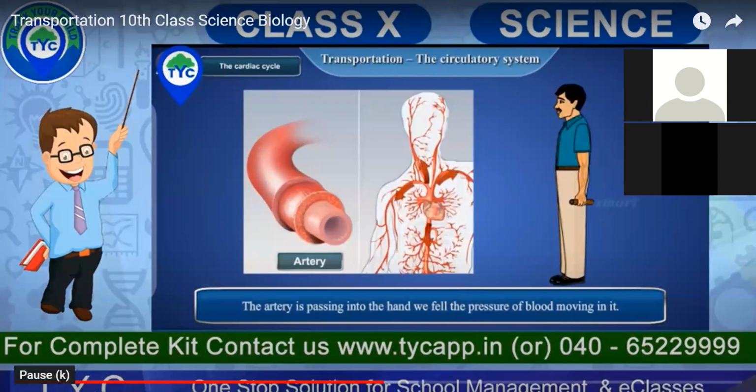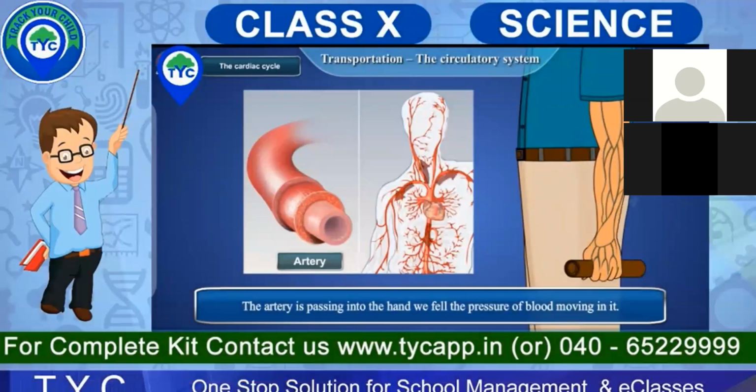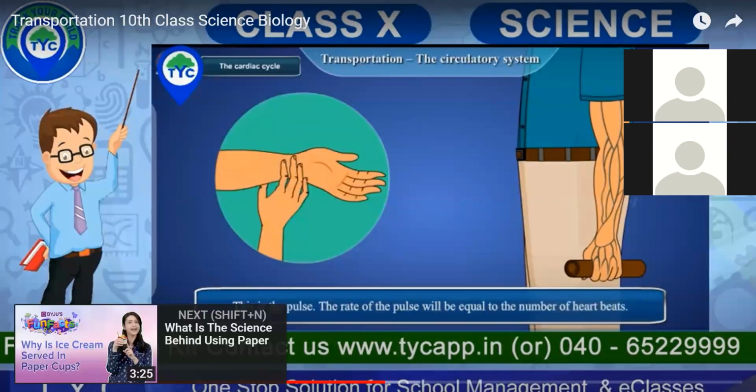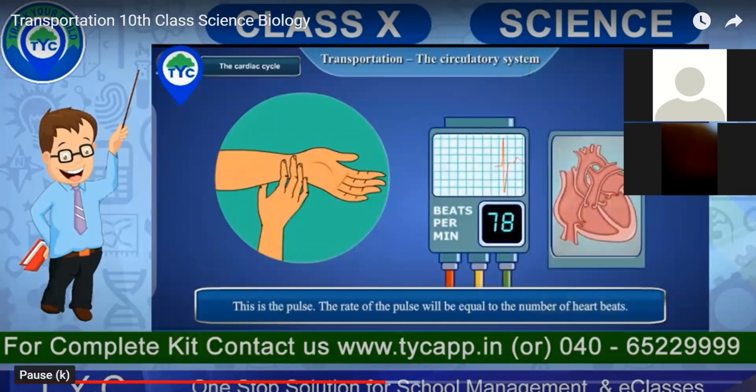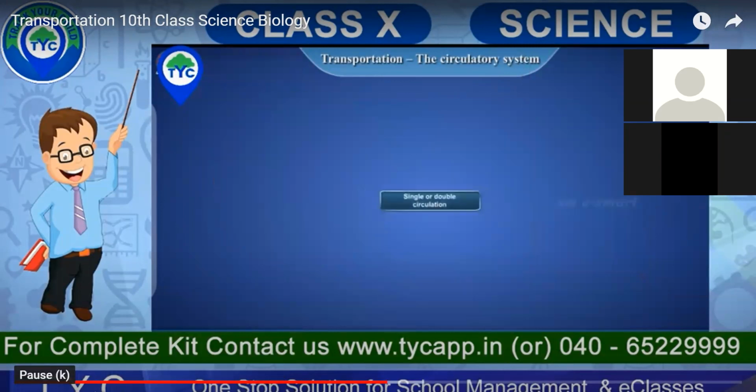The artery is passing into the hand. We feel the pressure of the blood moving into it. This pulse rate, you have already seen how it happens. This is again you are getting revised.